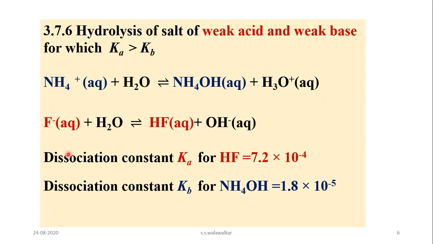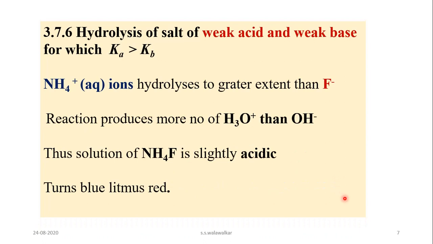And fluoride ions react with hydrogen ions of water and produce HF and OH- ions. The dissociation constant Ka of HF is equal to 7.2 × 10^-4, and the dissociation constant Kb for NH4OH is equal to 1.8 × 10^-5.